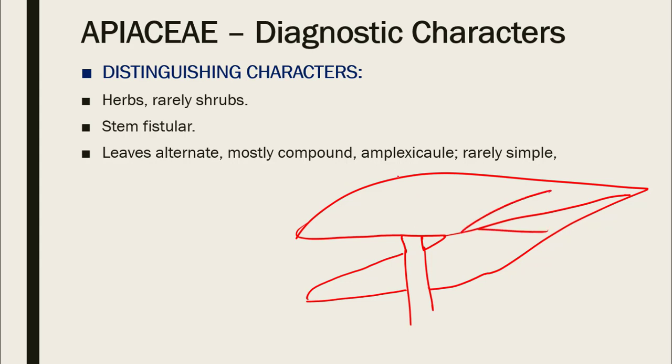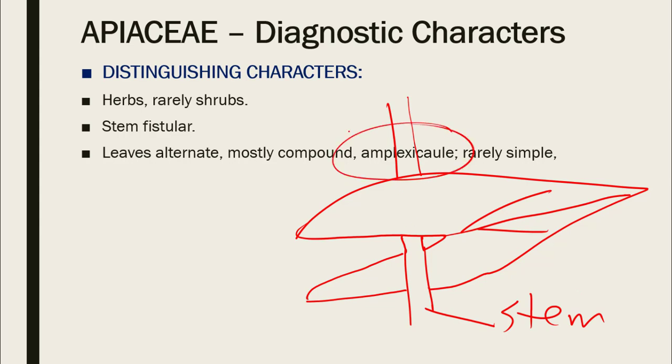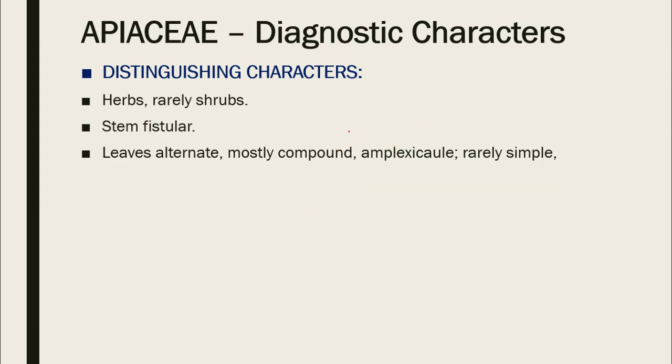They seem to be clasping. Now this is the stem which is going through it. So this is the stem or the branch, and as you can see, it seems as if it is holding the stem, or it is clasping the stem. So this is an amplexicaul leaf. We are going to see a diagram of it soon.